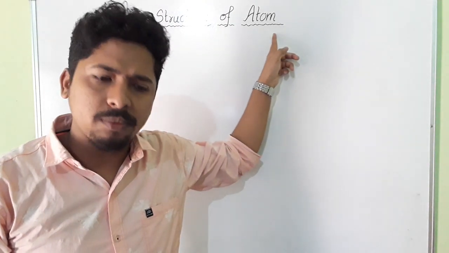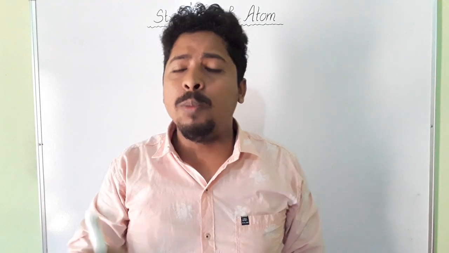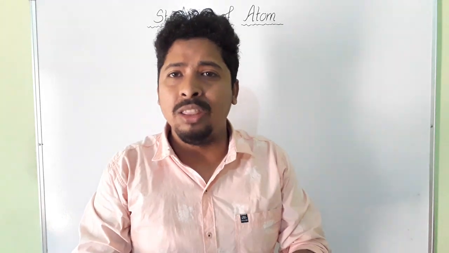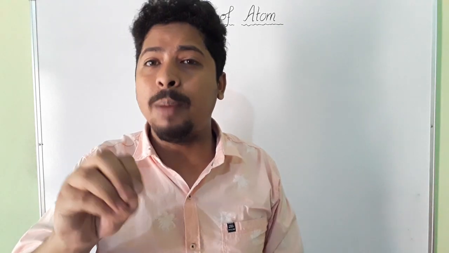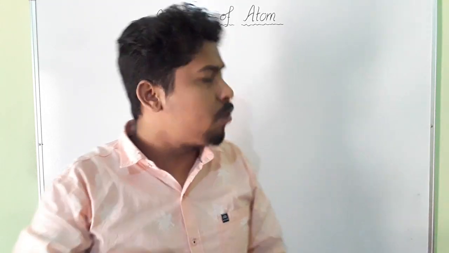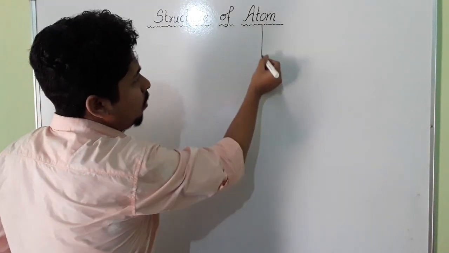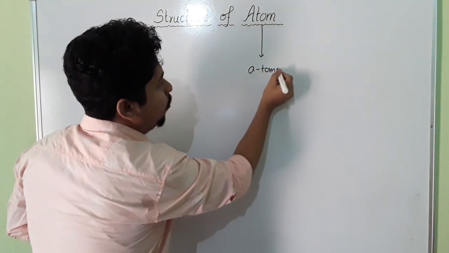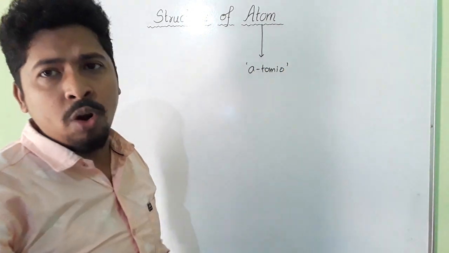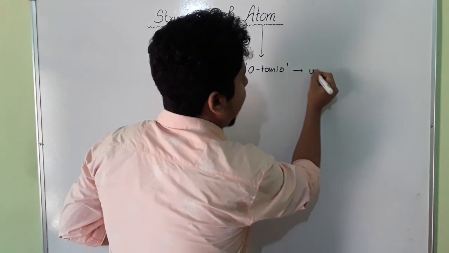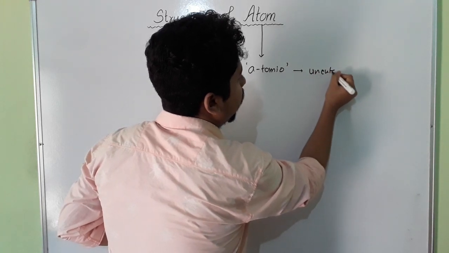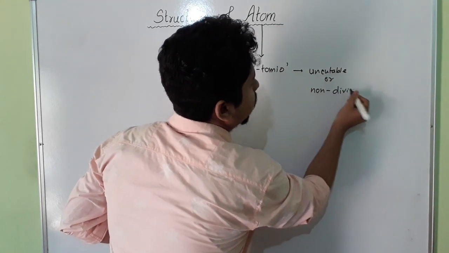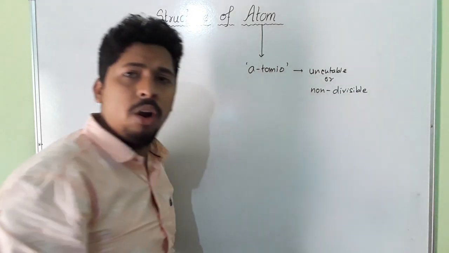From previous concepts, we already know that this atom is the smallest particle of matter. But modern science says that this atom is not the smallest particle of matter. This atom consists of subatomic particles also. This word atom comes from a Greek word, atomio. This atomio means uncuttable or indivisible, uncuttable or non-divisible, okay.